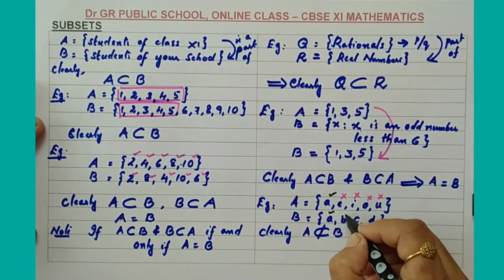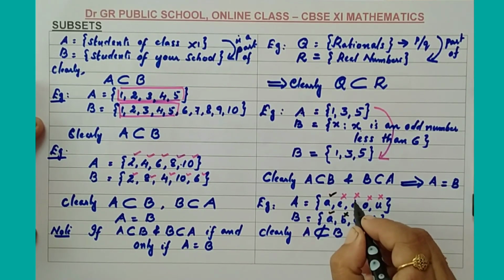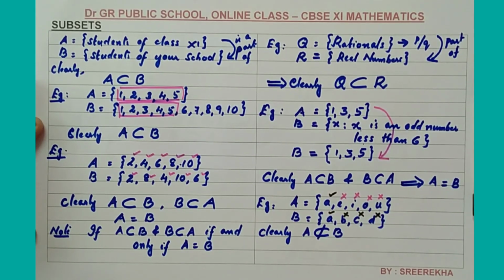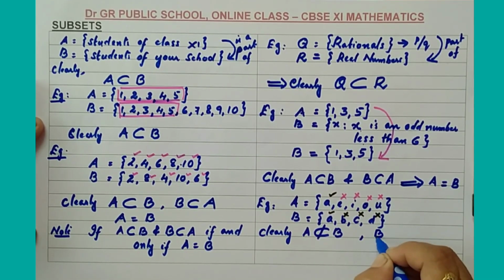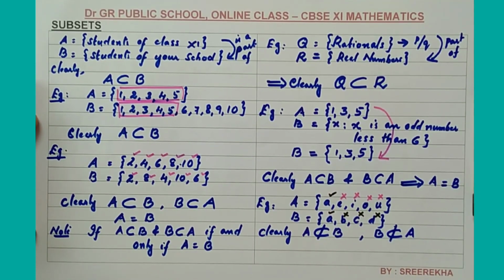The element B is not in the set A, the element C also not in the set A, and element D also not in the set A. So, B is not a subset of A. For B to be a subset, each and every element must be in the other set. So, A is a subset of B.